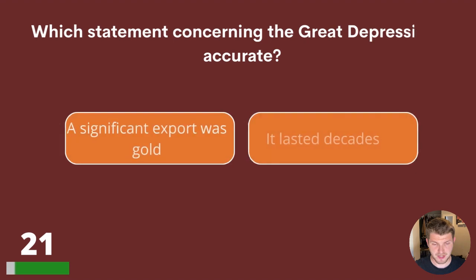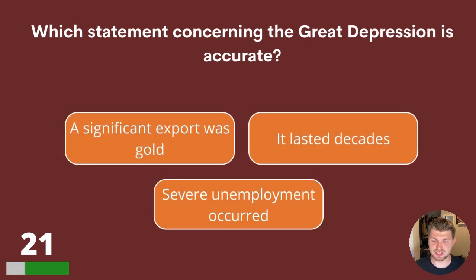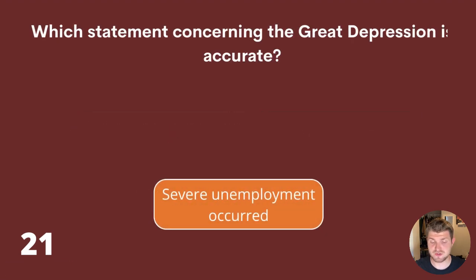Question 21. Which statement concerning the Great Depression is accurate? A significant export was gold, it lasted decades, or severe unemployment occurred? The answer is severe unemployment occurred.